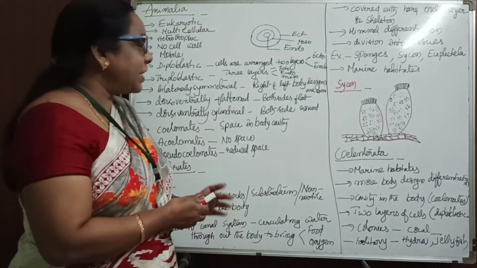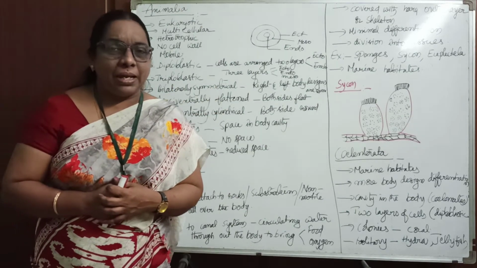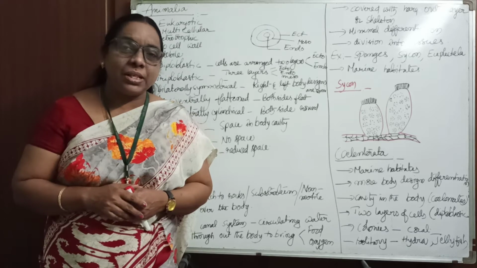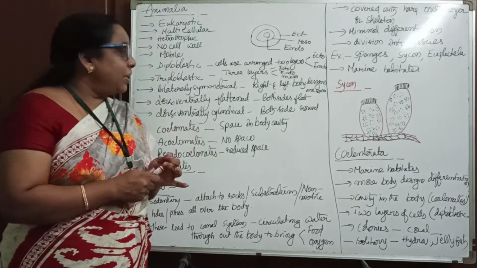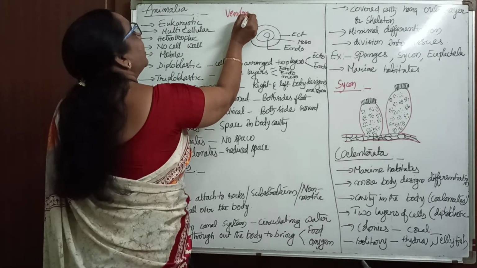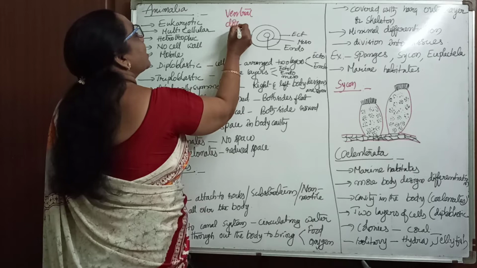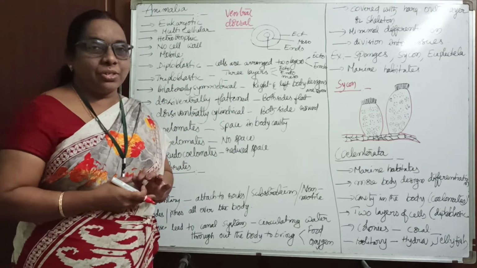Okay, now we can say bilaterally. What is the meaning of this bi? Bi means two. Two in the sense here both the sides. What are those both sides? Just now I said, we can call it the ventral side as well as the dorsal side. Both the sides means ventral and dorsal.